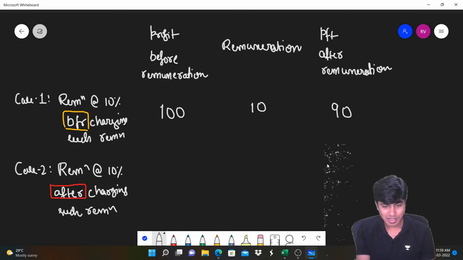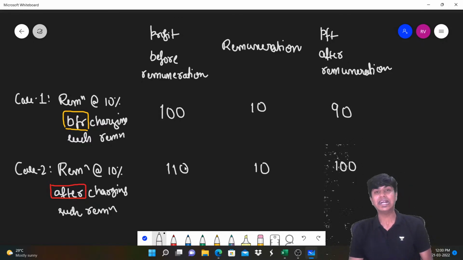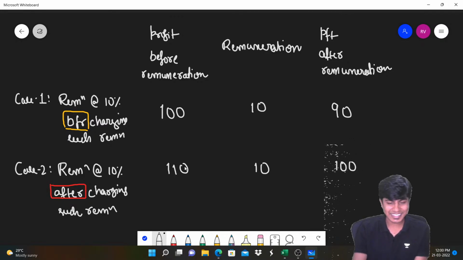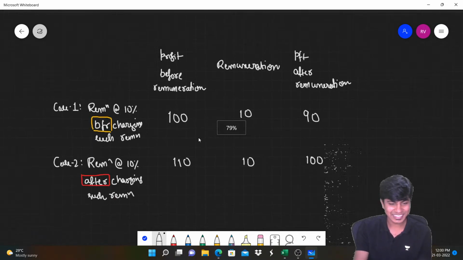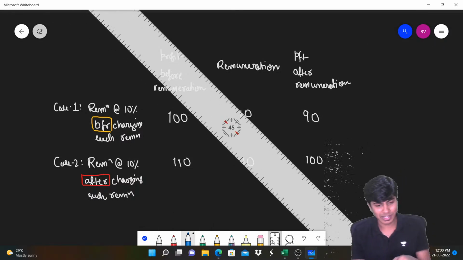It means profit after charging remuneration is 100. On this, remuneration is 10. So profit before charging remuneration is taken as 110. Did you understand this? This is the perspective that is required.